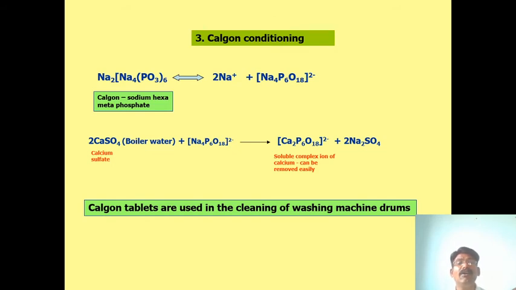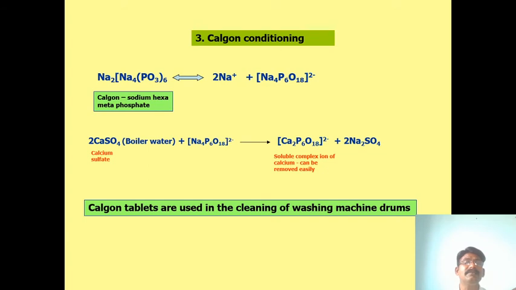So when this Calgon is added to water, the Calgon separates into sodium plus and Na4P6O18. The sodium cation reacts with the sulfate to form sodium sulfate, meaning sulfate is removed and it is dissolved in water.